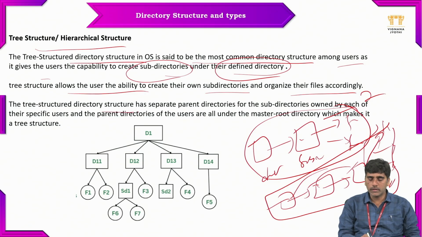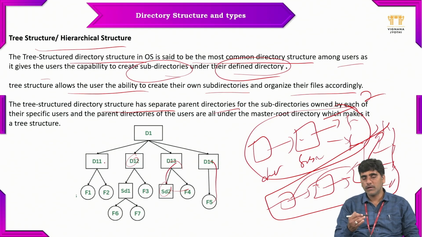So the tree directory structure has separate parent directories. So for this and this one, this is the parent directory. For this one, this is the parent. For this and this, this is the parent. For this too, this is the parent. Like that, all the different parent directories are maintained.